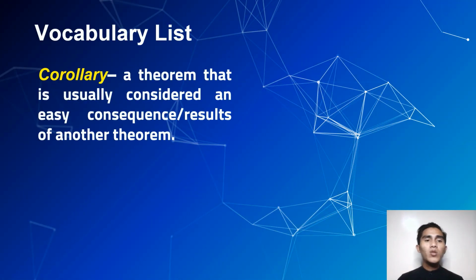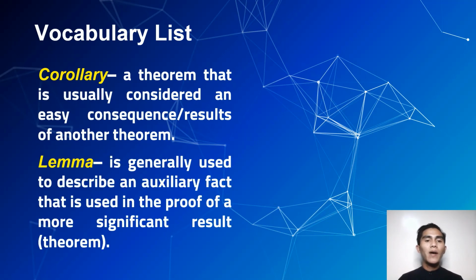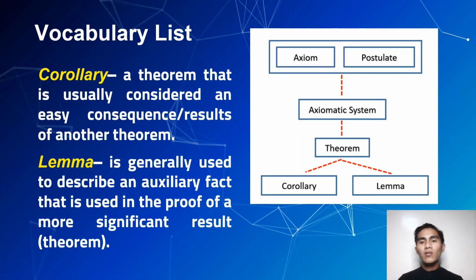Then we also have the corollary, a theorem that is usually considered an easy consequence of another theorem, and we have the lemma, generally used to describe an auxiliary fact that is used in the proof of a more significant result. So if you're going to look at the structure, we have here the axiomatic system, the mathematical system of geometry.